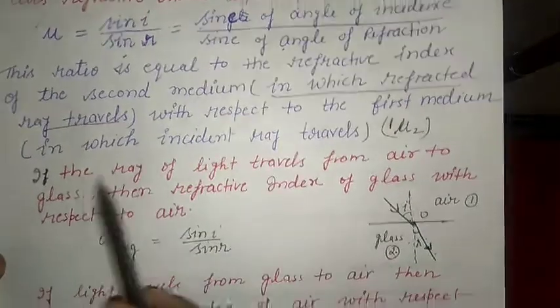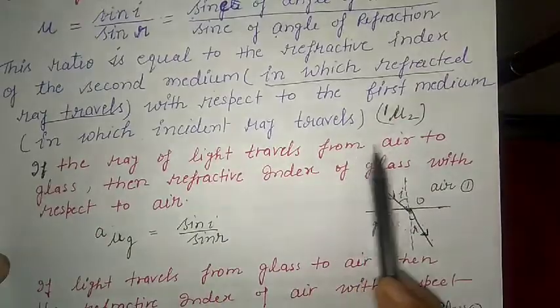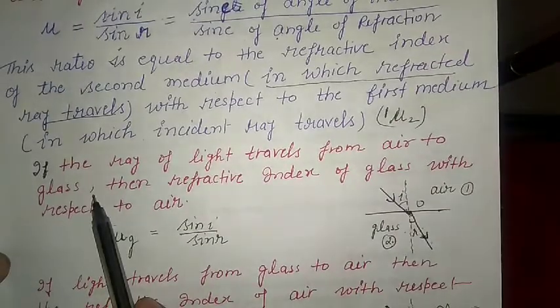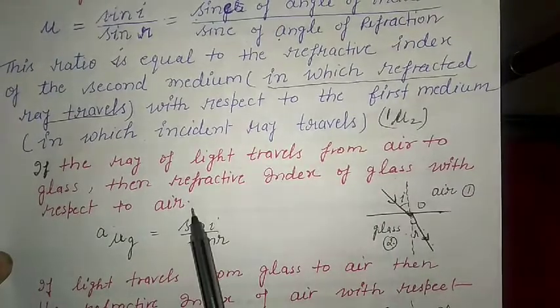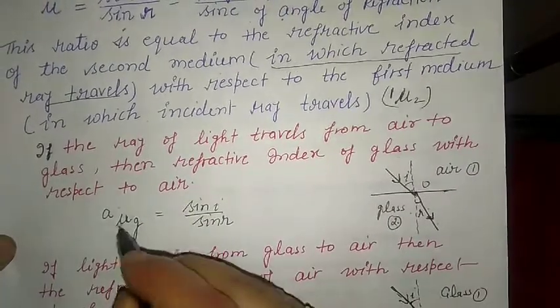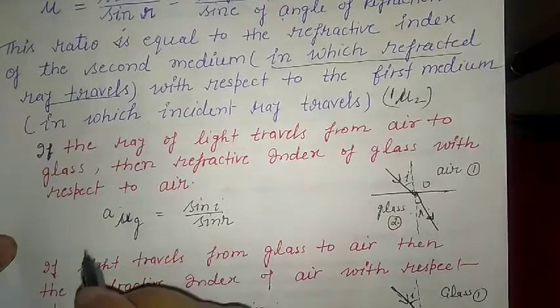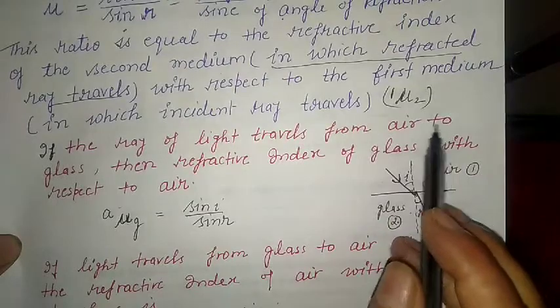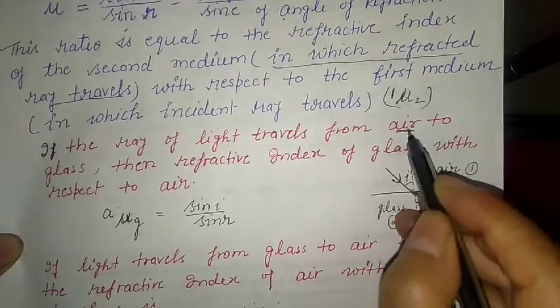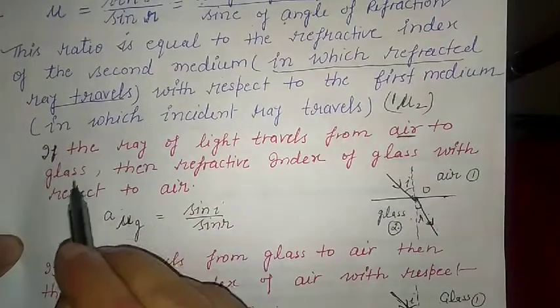So if the ray of light travels from air to glass, then we find the refractive index of glass with respect to air. How can we write this mu? Light travels from air to glass. From air means incident ray, to glass means refracted ray.